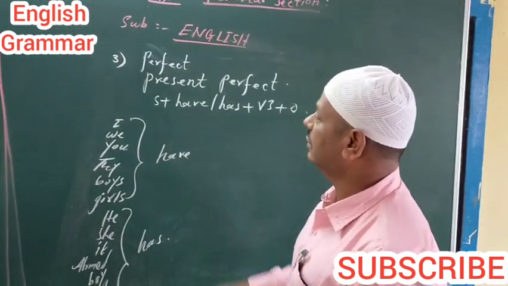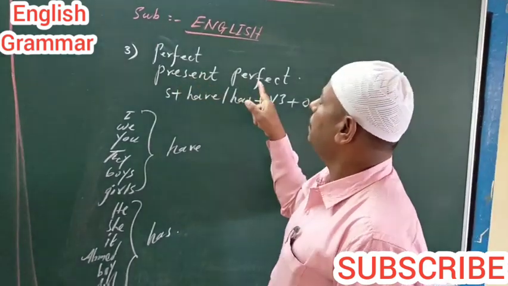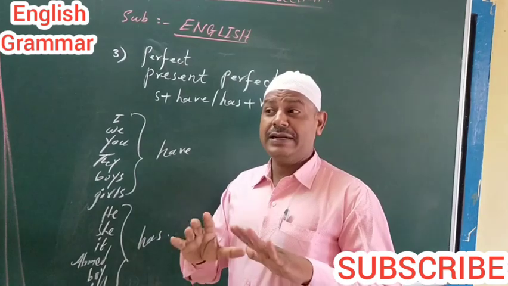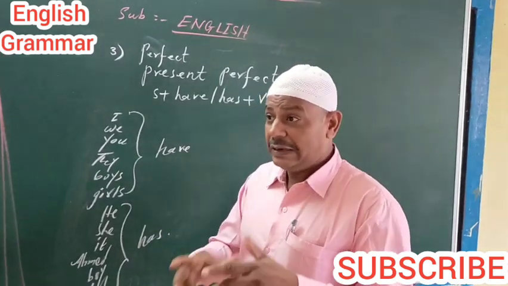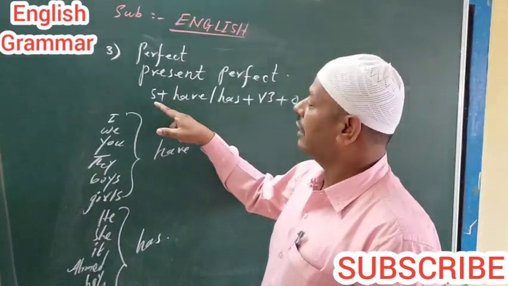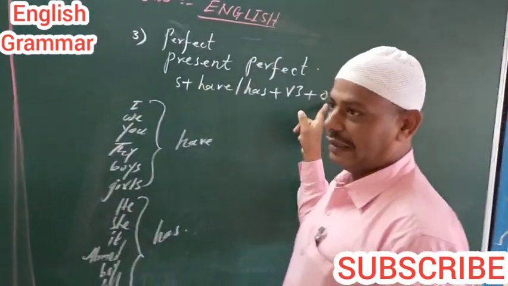Now we are going to the third form, present perfect. Perfect means now we have completed our work in the present. It has a simple formula: subject plus have/has plus V3 plus object.